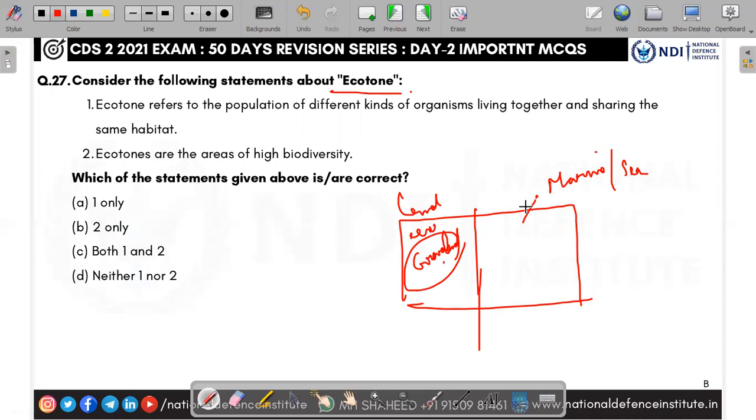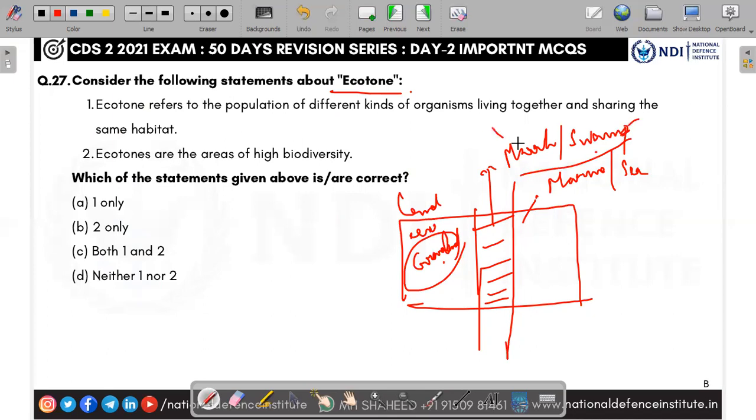Between this grassland and marine, there will be one ecosystem which is called mangrove or marsh or swamp. You go and see a mangrove, it has characteristics of both. It is not fully a marine ecosystem and it is not fully a land ecosystem. It is in between the two.